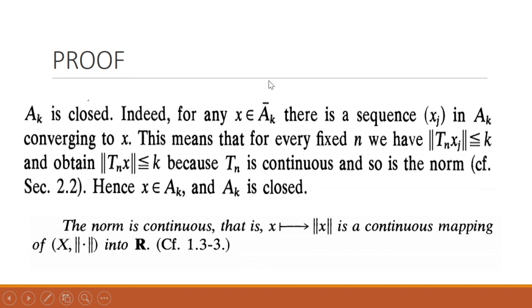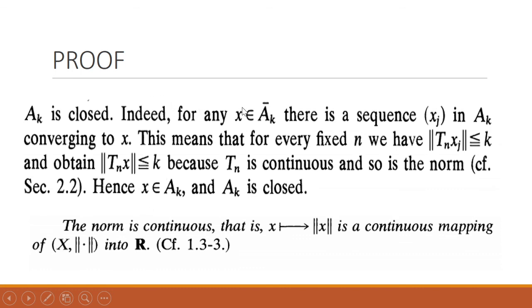For this, we will use Baire's category theorem, for which each A_k, a subset of X, must be closed. So let's see how this is closed. For closedness, we will take some element belonging to the closure of A_k, and later we will prove that this element belongs to the set itself.